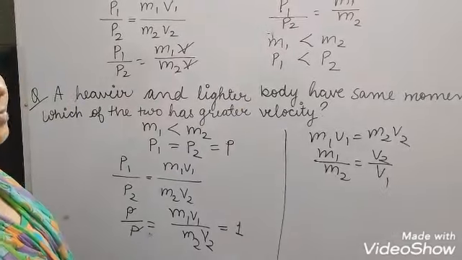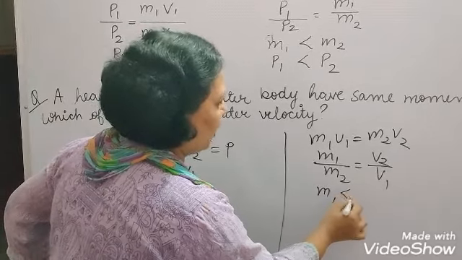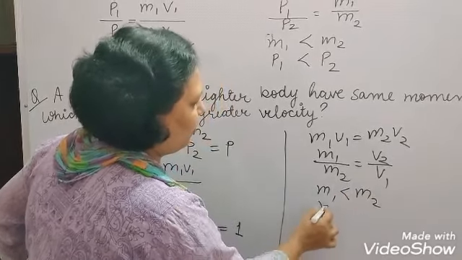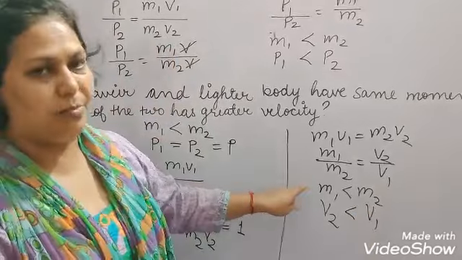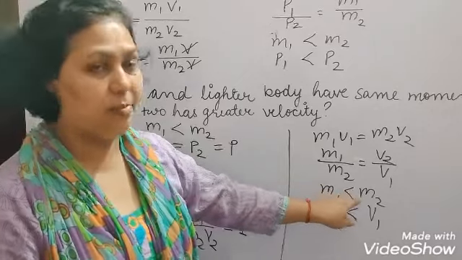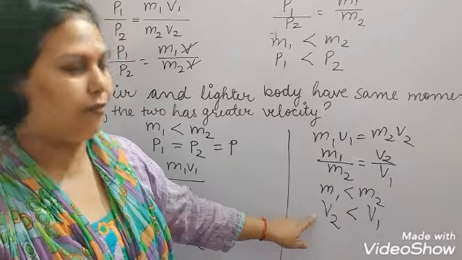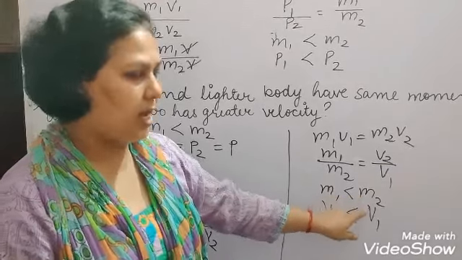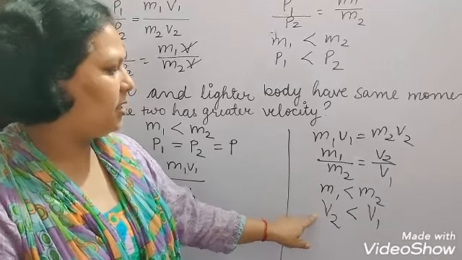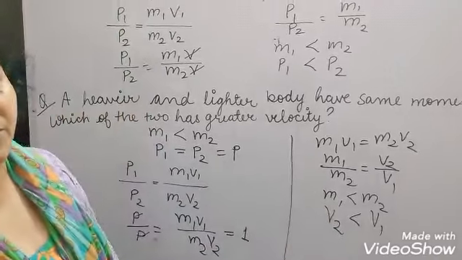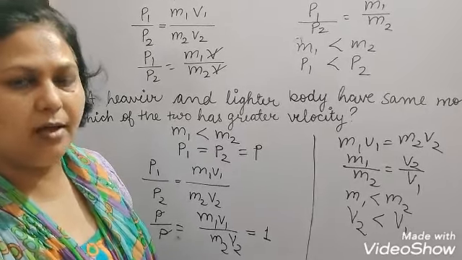That means because m1 is less than m2, v2 is less than v1. m1 is the mass of the lighter body, m2 is the mass of the heavier body, v2 is the velocity of the heavier body and v1 is the velocity of the lighter body. So the velocity of the lighter body will be more if the momentum of both bodies is equal.